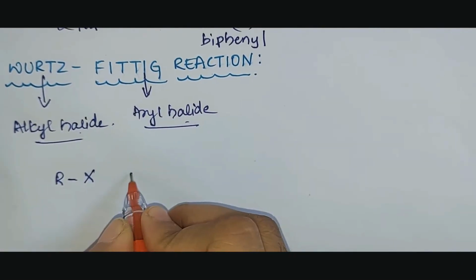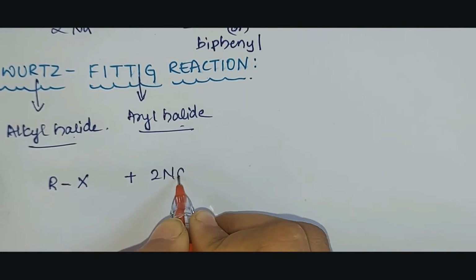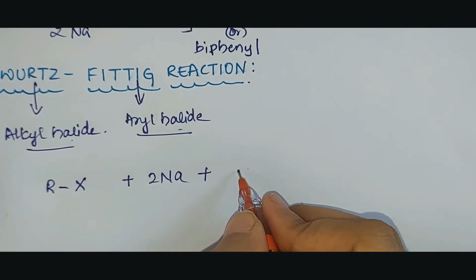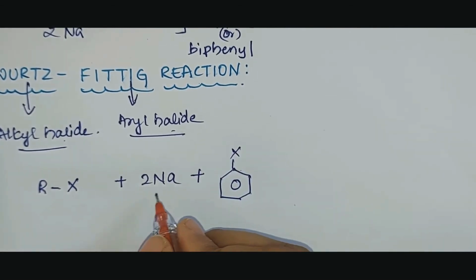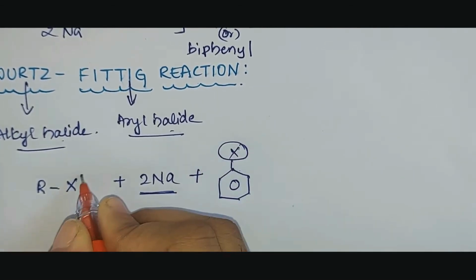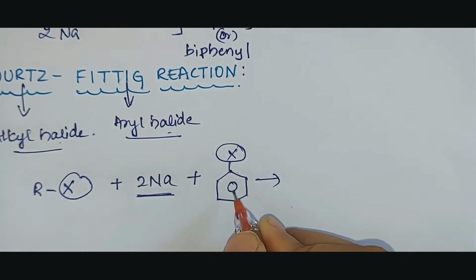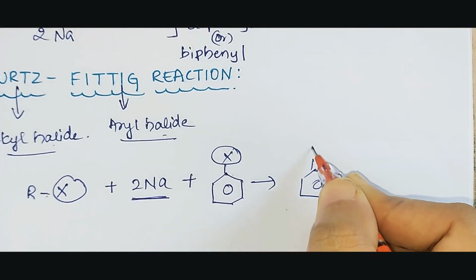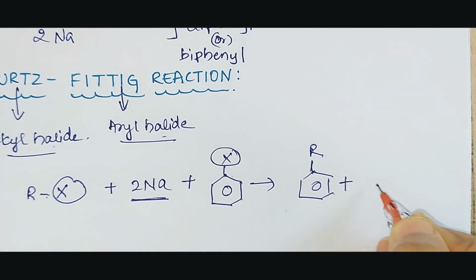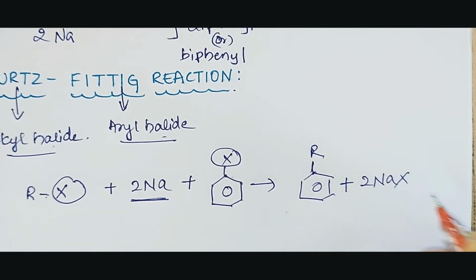Alkyl halide formula is RX. Aryl halide formula will be a benzene ring bonded to a halogen, and always the reaction takes place with sodium metal in the presence of dry ether. So sodium will react with the halide atoms, and you will get sodium halide, and the alkyl group will get associated to the benzene ring. So the product obtained here is alkyl benzene plus 2NaX, that is sodium halide.